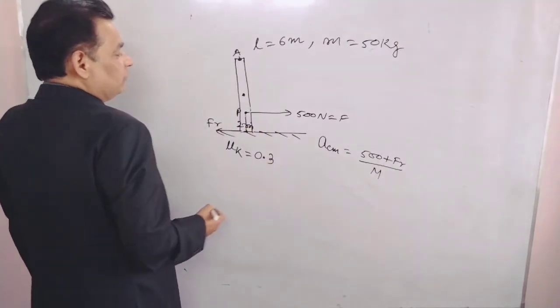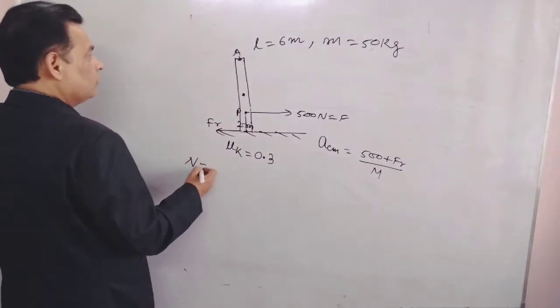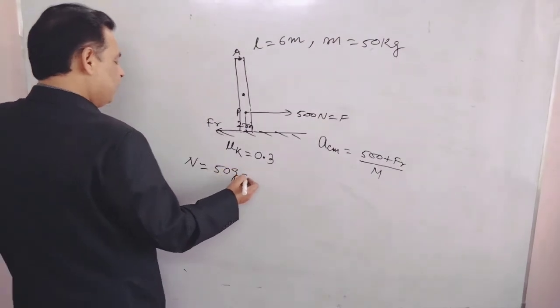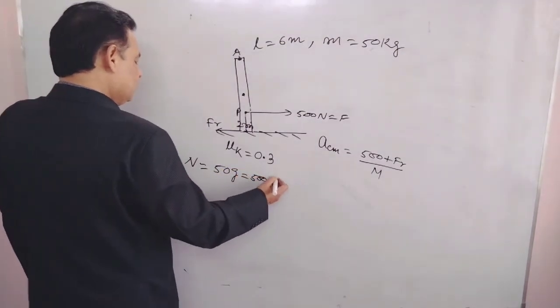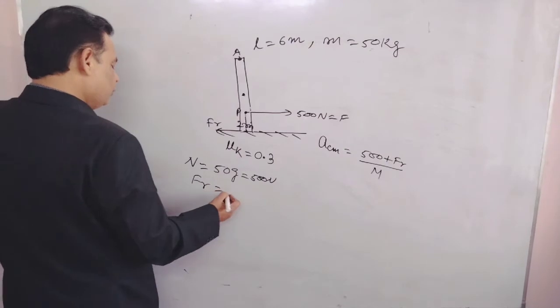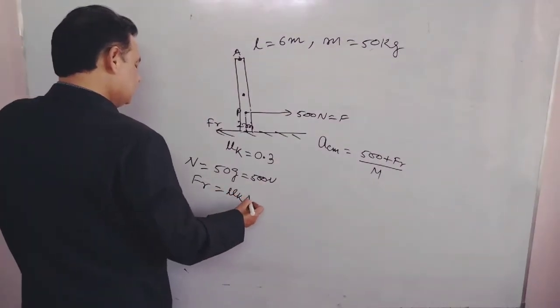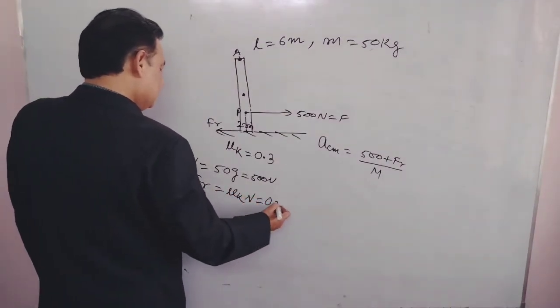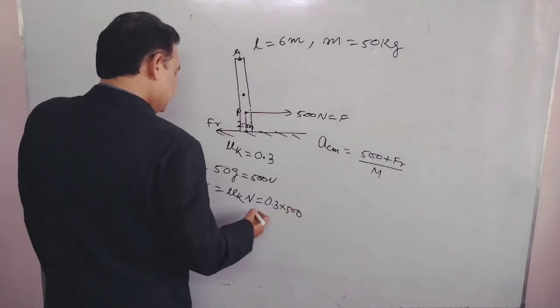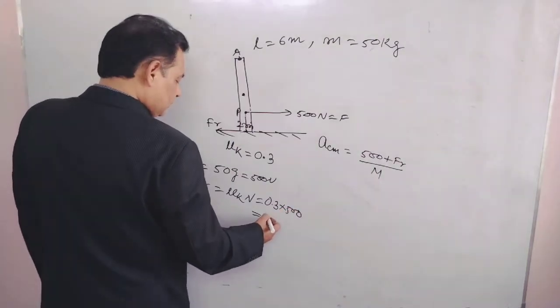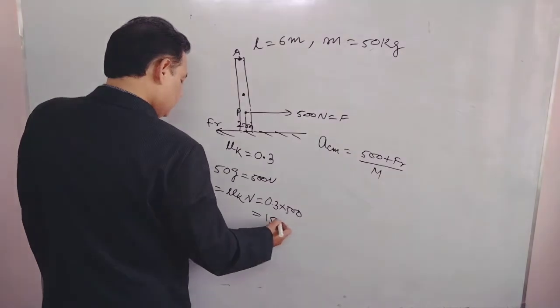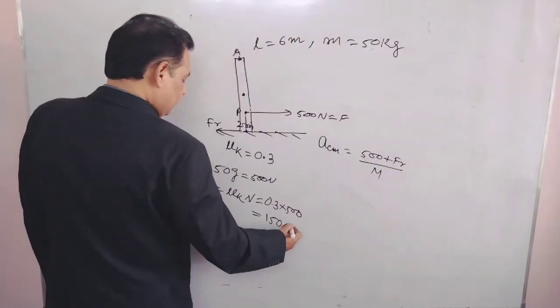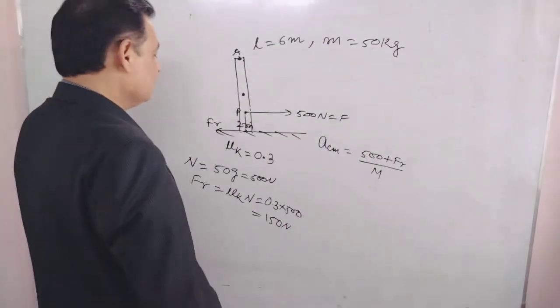So the normal reaction will be 50 g, 500 Newton, and friction will be mu K N. Mu K is 0.3, N is 500, and that equals 150 Newton.